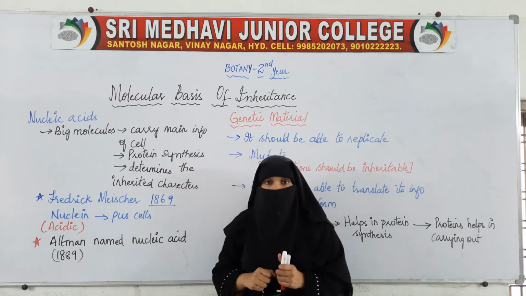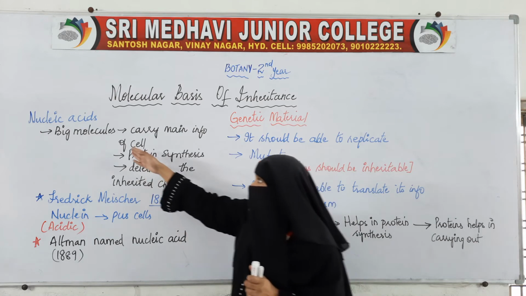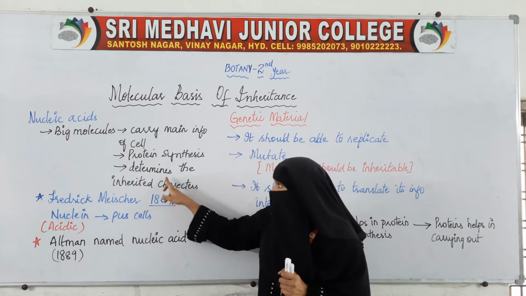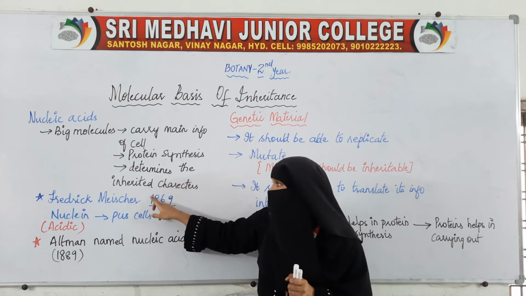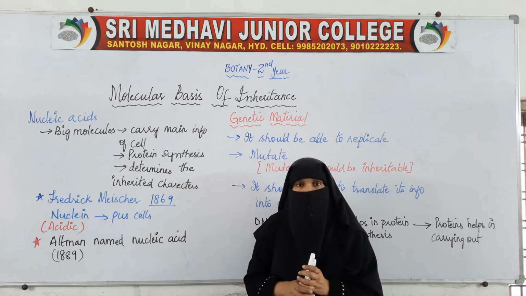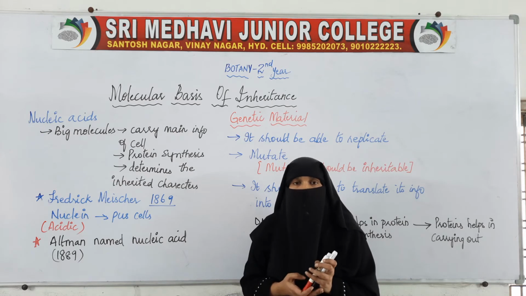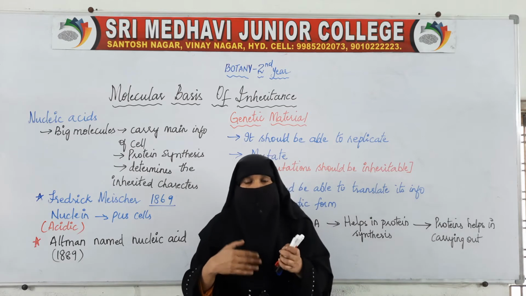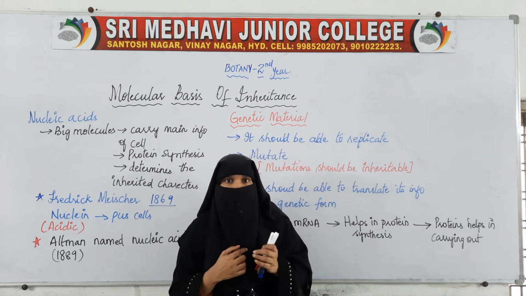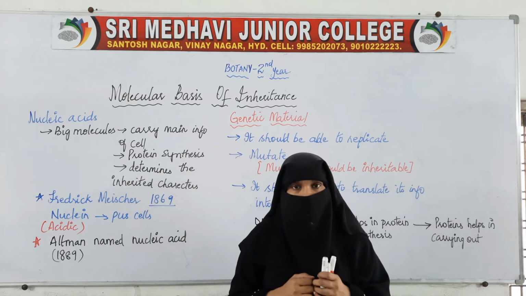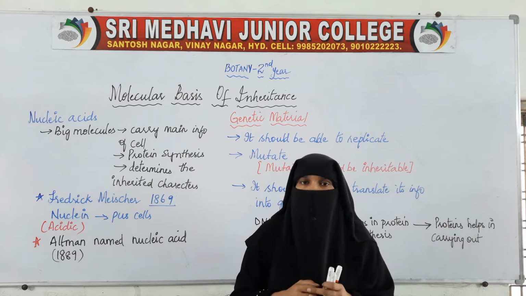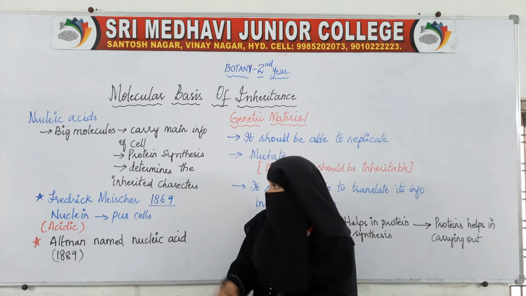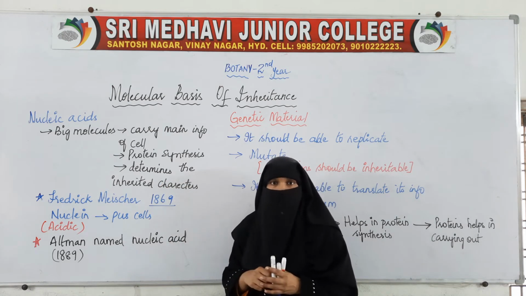Apart from that, nucleic acid is also responsible for determining the inherited characters, that is, which characters will be passed, and how they will be passed from parents to offspring. So it is all because of nucleic acid.